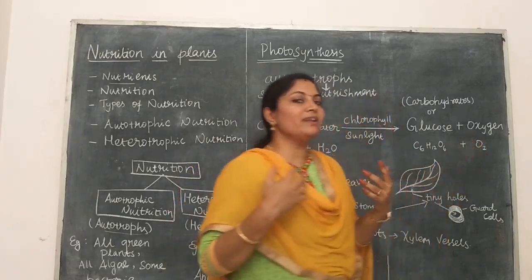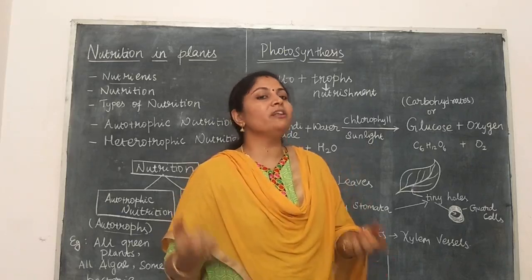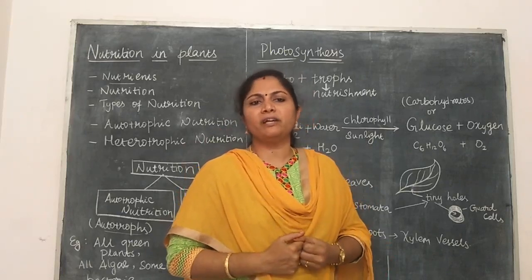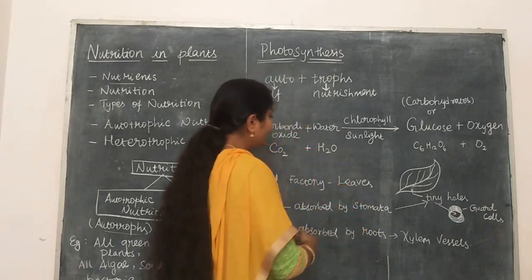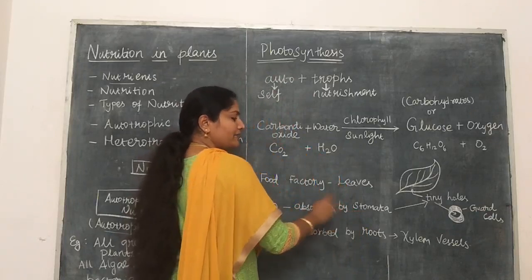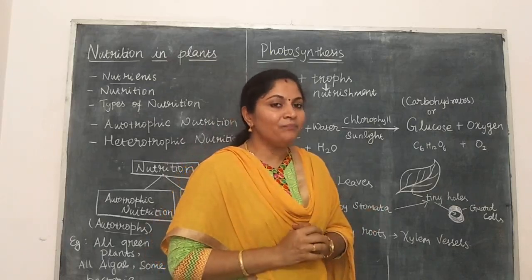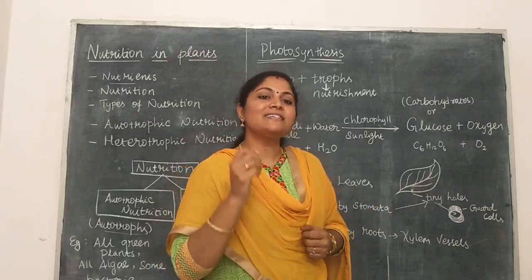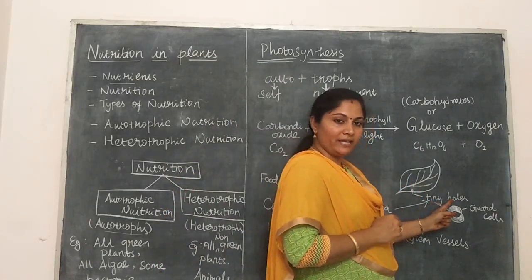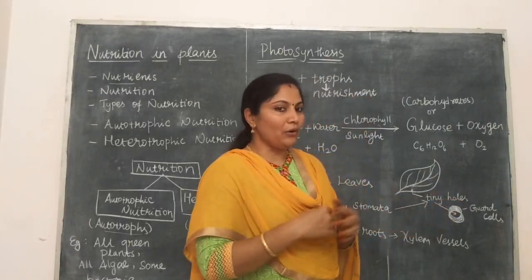So what will be released by the plants at the time of photosynthesis? Oxygen. What will be absorbed? Carbon dioxide. How will it absorb the carbon dioxide? With the help of the stomata. Carbon dioxide is absorbed by the plants with the help of the stomata. What is meant by stomata? The tiny holes present under the leaves, with which the plant can absorb carbon dioxide.